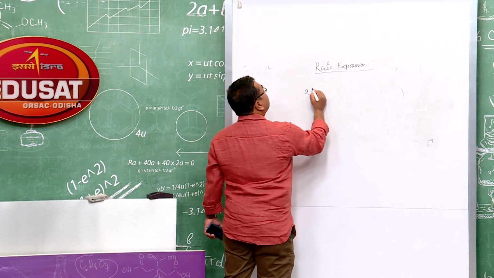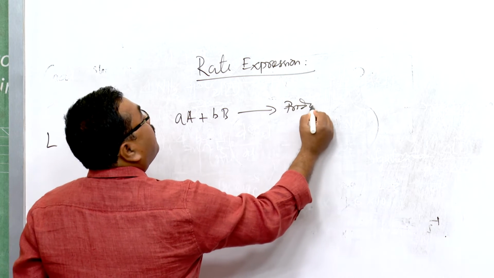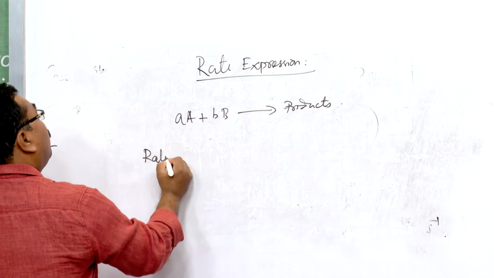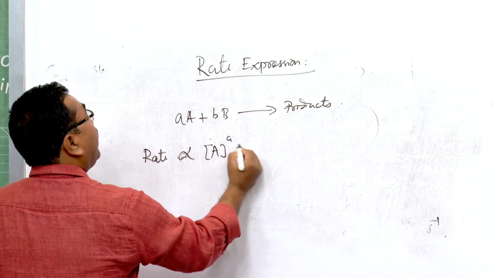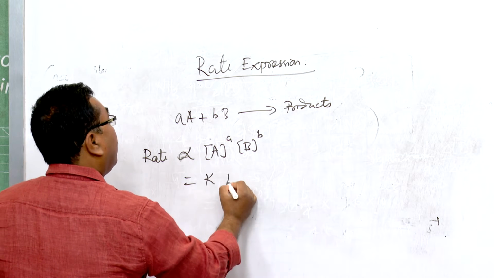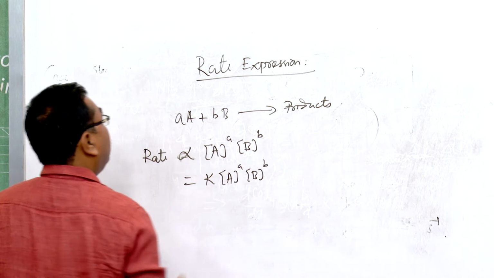Suppose I take a reaction like this, A plus B giving rise to products. If I apply the law of mass action, rate is proportional to concentration of A, concentration of B, and it will come out to rate equals K, concentration of A to the power a, concentration of B to the power b.